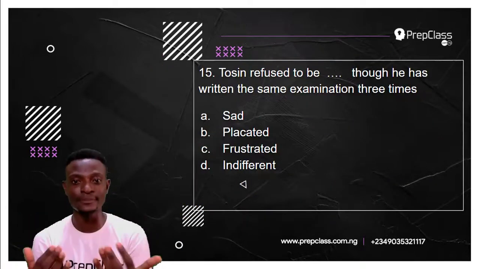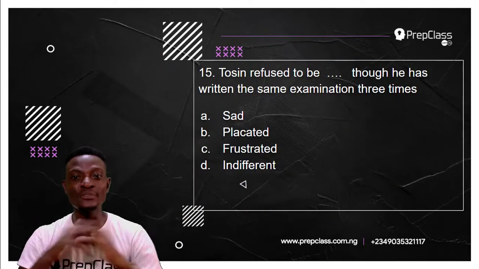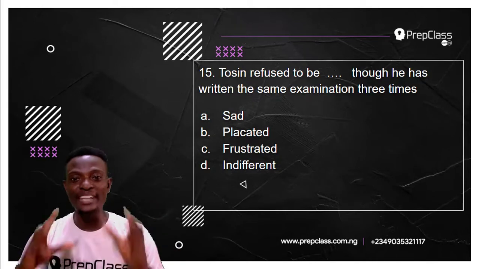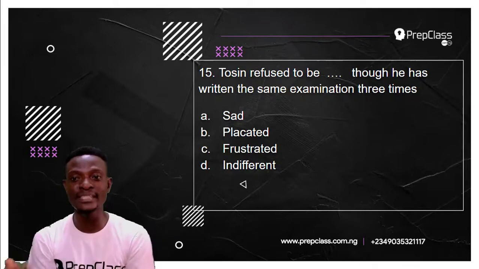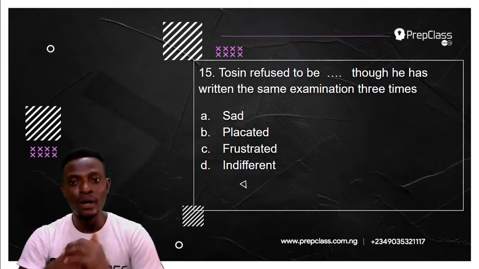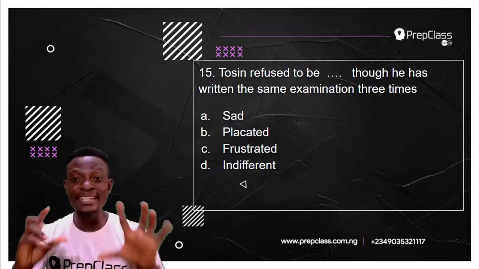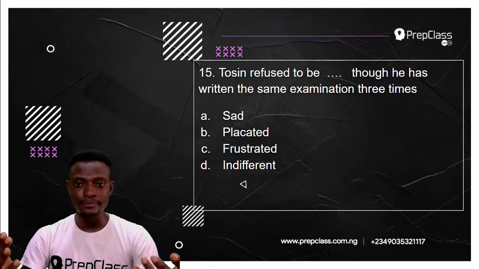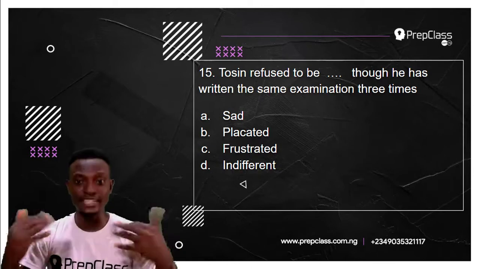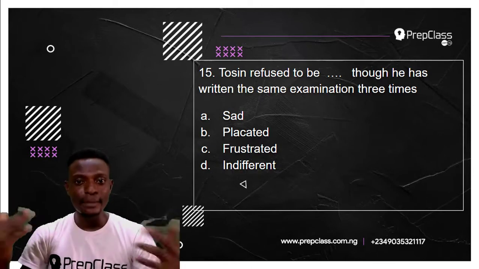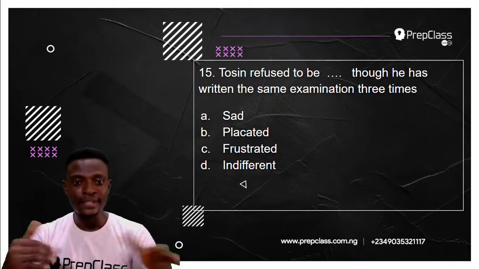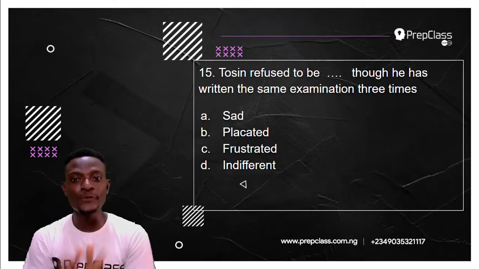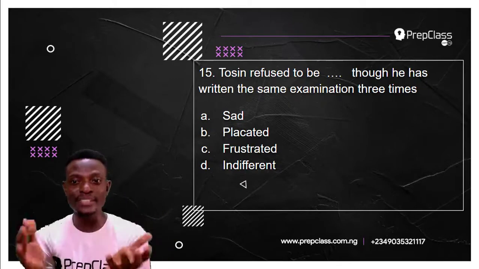Question number 15. Question 15 reads, Tosin refused to be dashed, though he has written the same examination 3 times. Wow, how would you feel after writing a particular examination for 3 times? A. Sad. You could actually feel sad. It is right to feel sad. B. Placated. C. Frustrated. D. Indifferent.